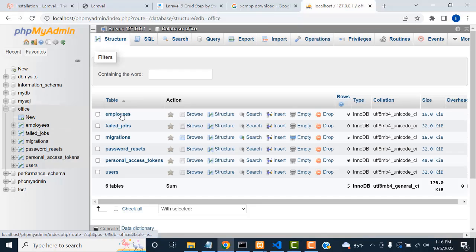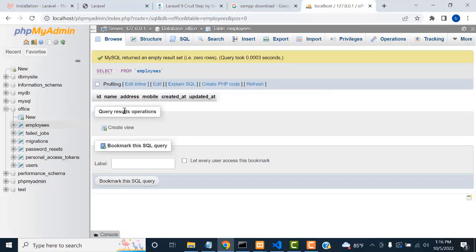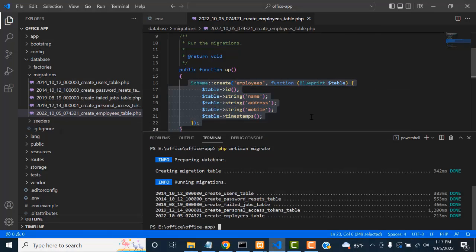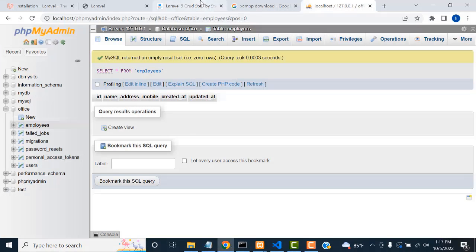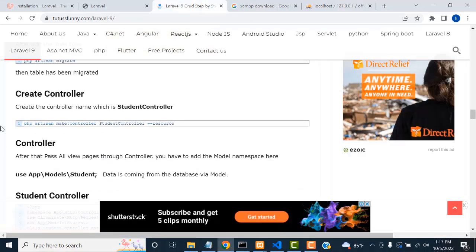now you have the following table created. Okay, here employees, all the things are created, but it's empty. Right. Now all the things are created successfully. Now back to my documentation. Now I'm going to create a controller.